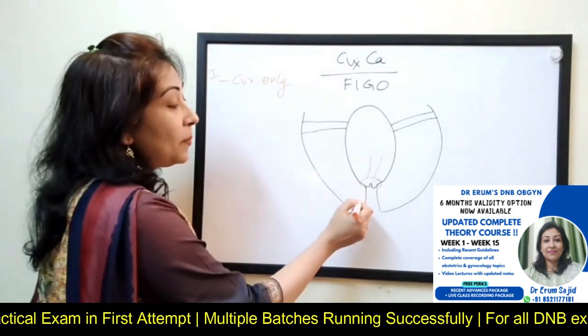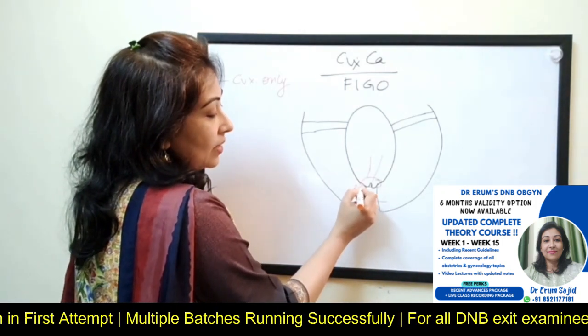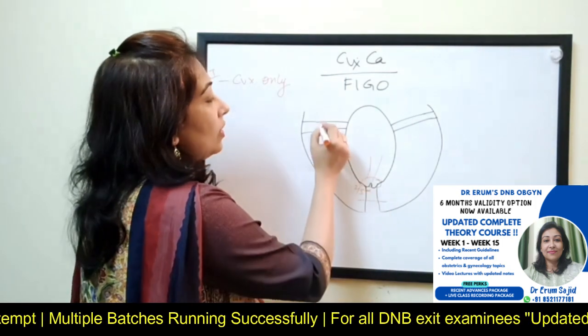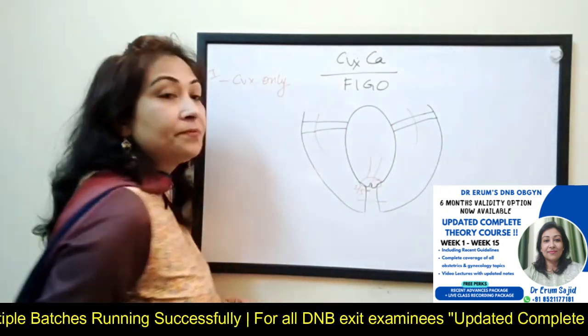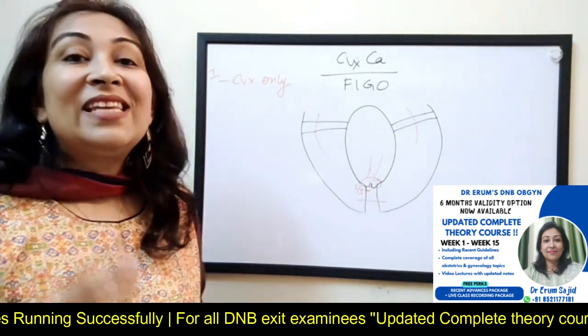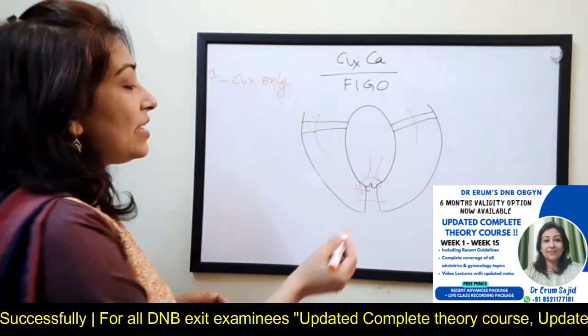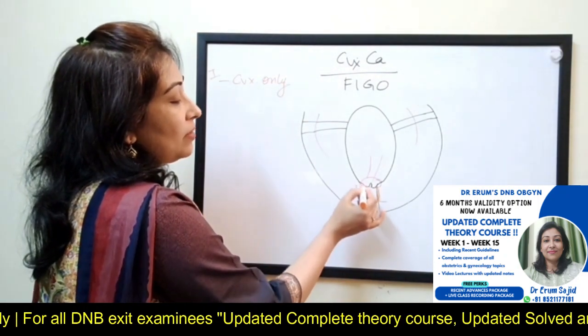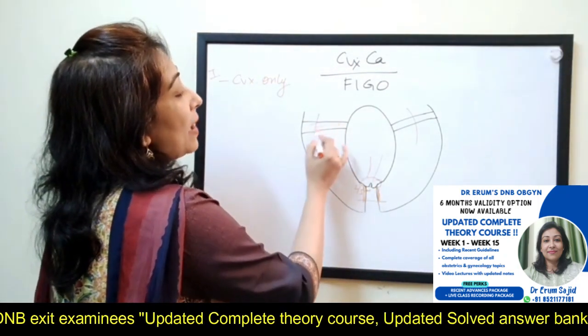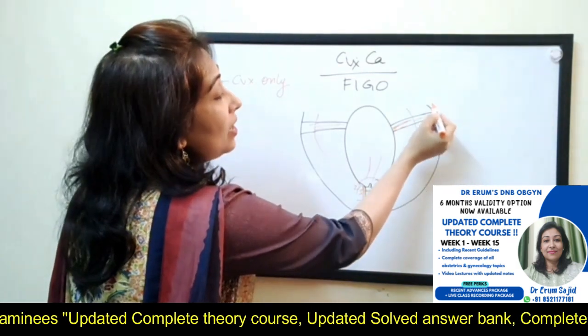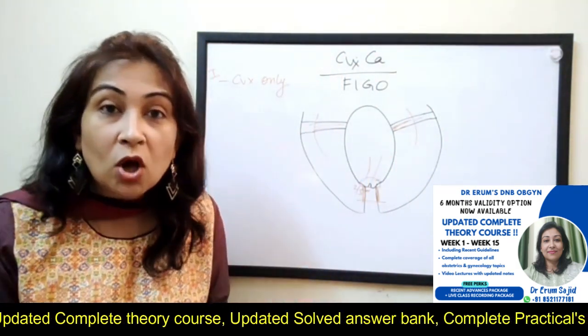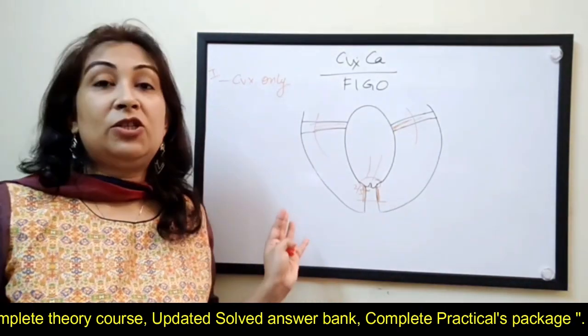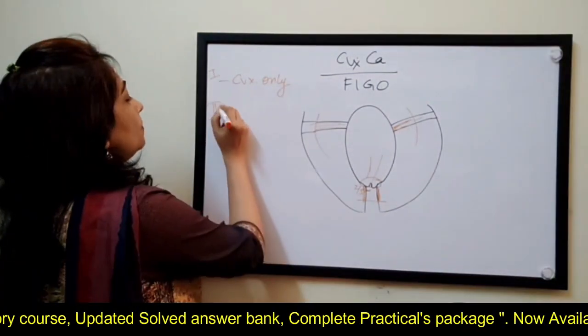It will go to the upper two-third vagina, or the parametrium. Stage 2 will be that it has either gone into the upper two-third vagina, or it has invaded the parametria, but it has not yet reached the pelvic side wall. It is not that much advanced. So stage 2.